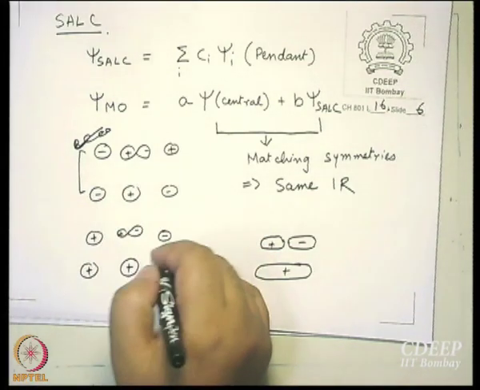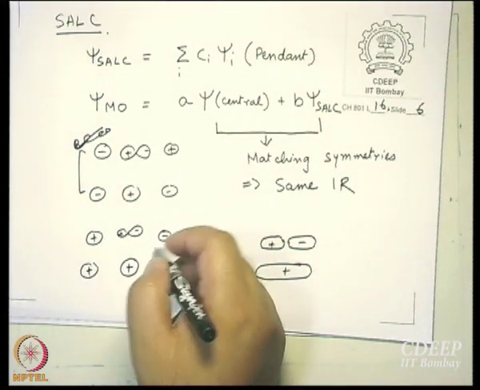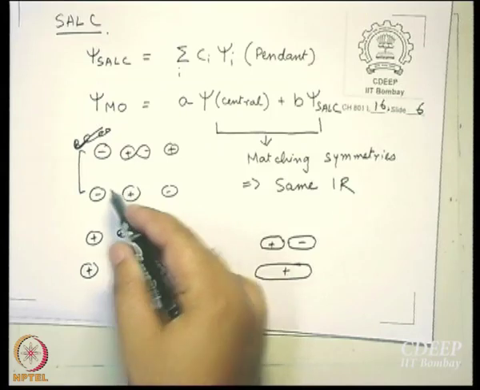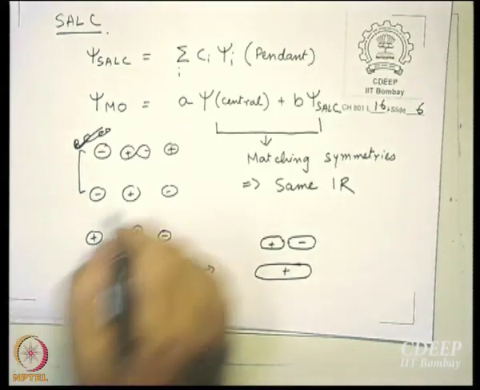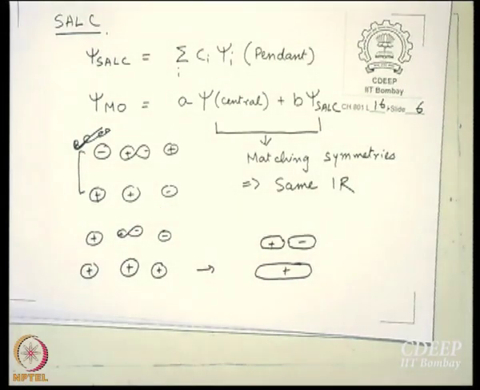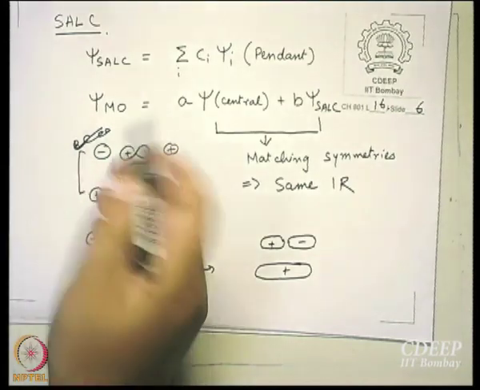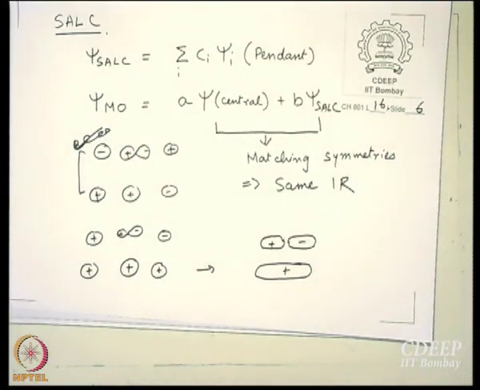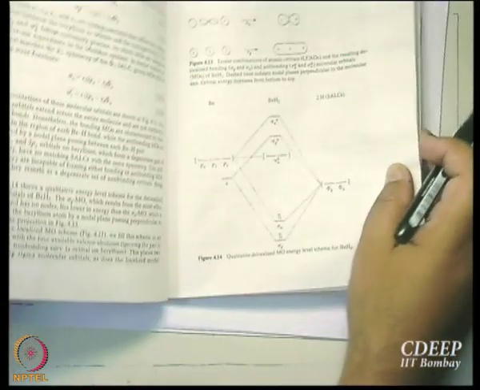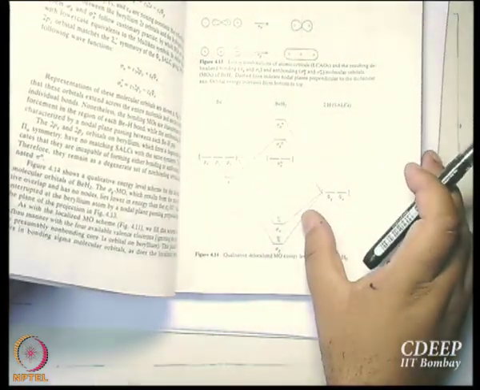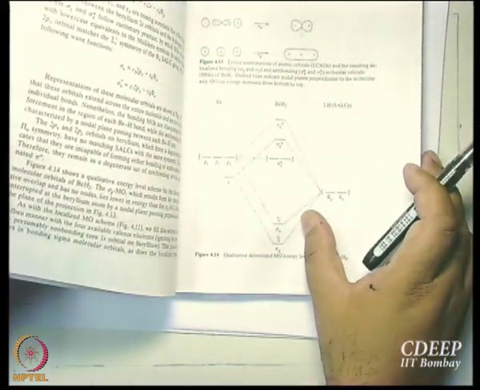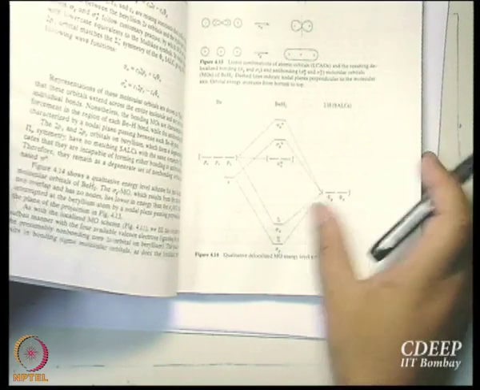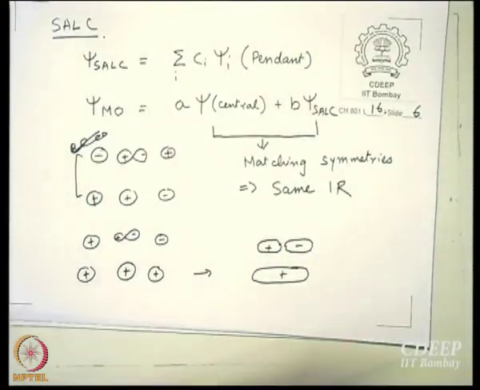Suppose I take this, suppose I try to combine this with something else. Suppose I try to combine this with plus minus, then what will happen? And then suppose the same thing will happen there. So this is the kind of energy order that you are going to get, okay, that you can figure out.